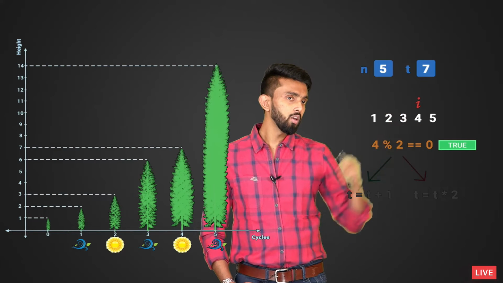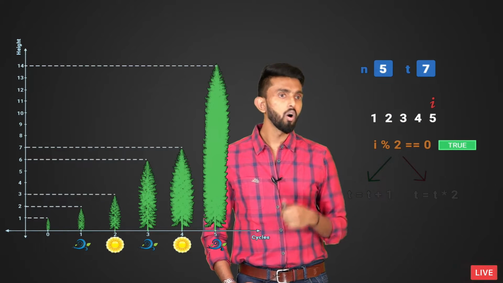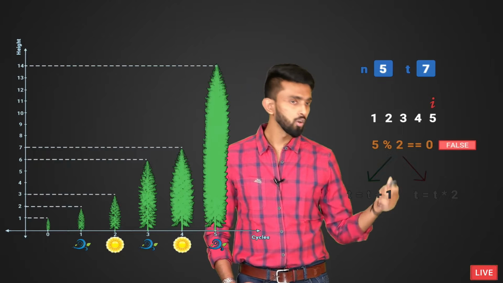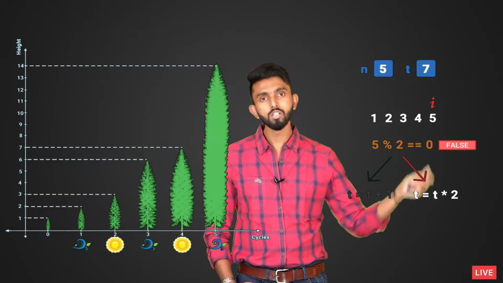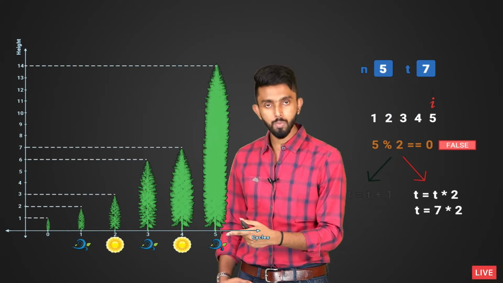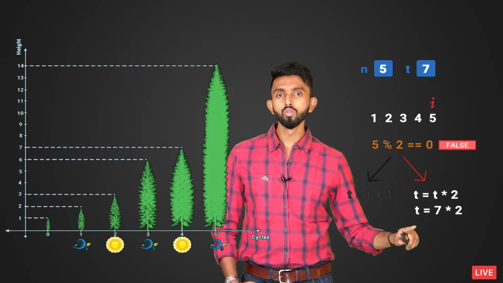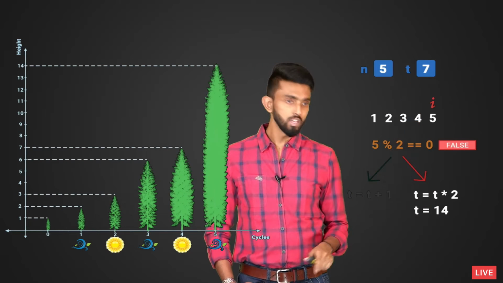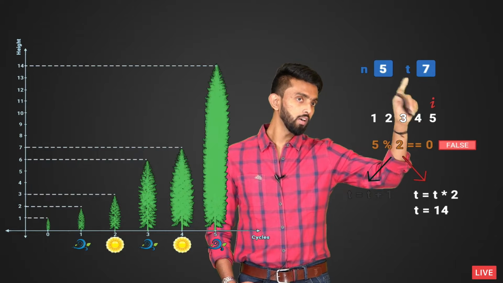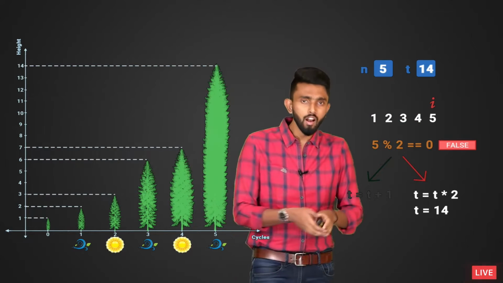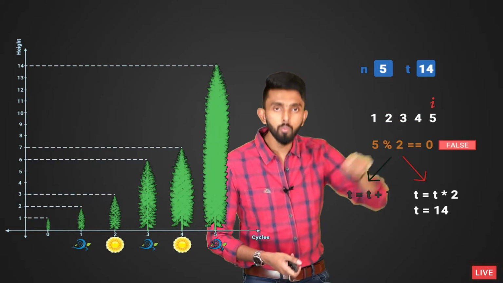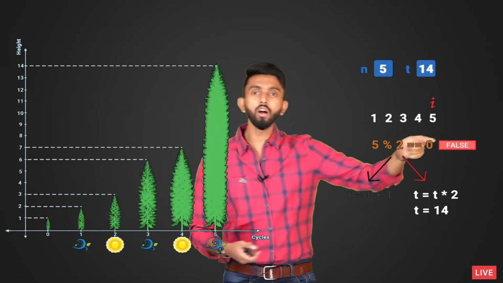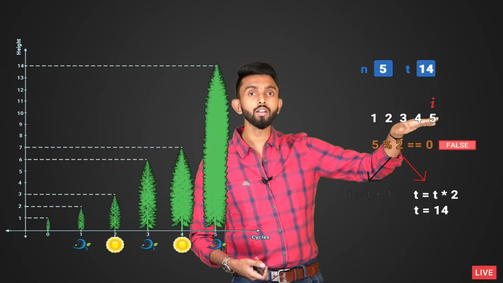Once you increase the I value, you are going to get 5, and 5 is obviously odd number. If it is odd number, then you are not going to get 0, it is going to be false. Double the value of the tree because you are in spring, and 7 into 2 is 14, and 14 is going to be the new value of t. Any confusion till here? And of course, I will not move forward. This loop will not repeat because that is how we will set the condition.